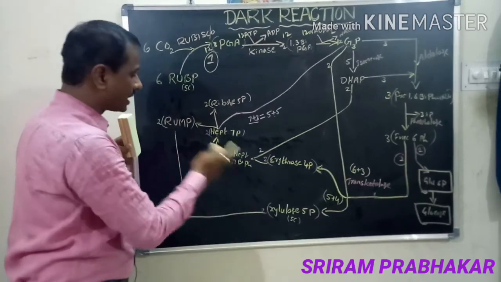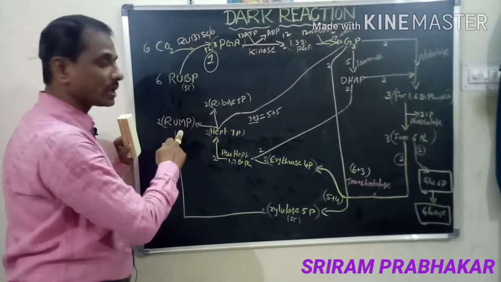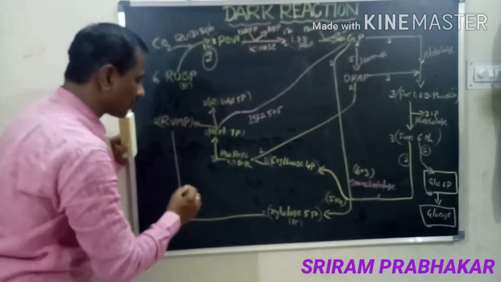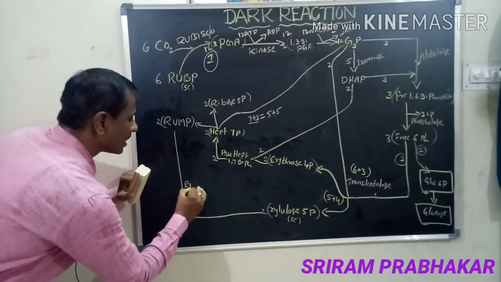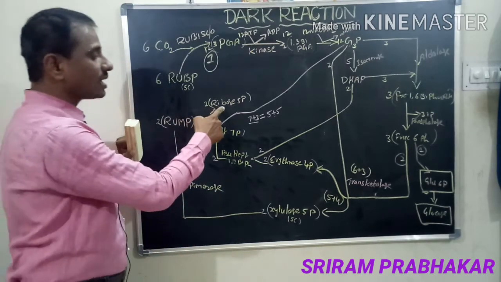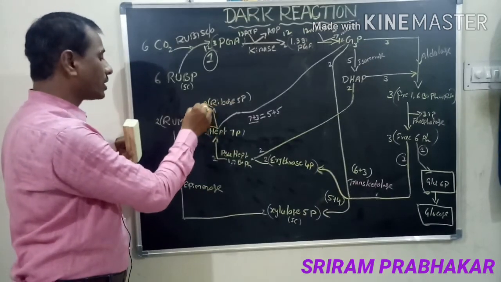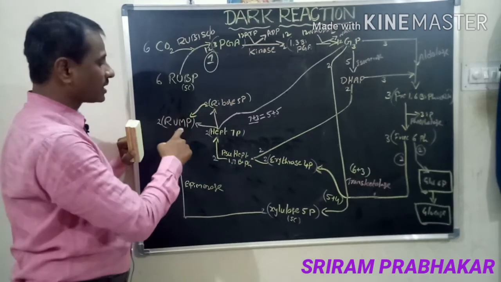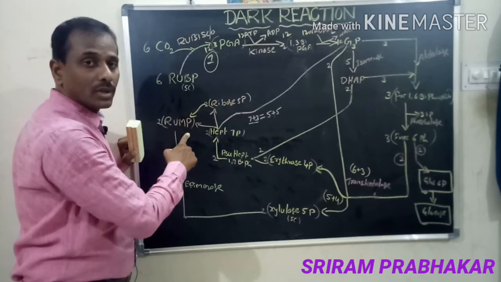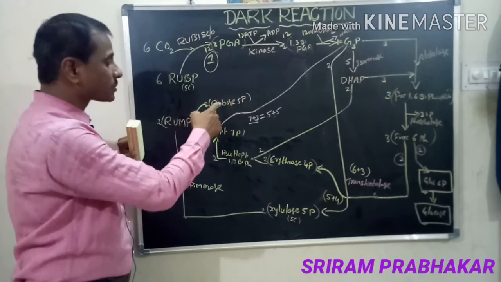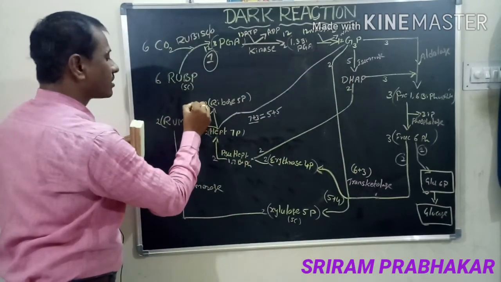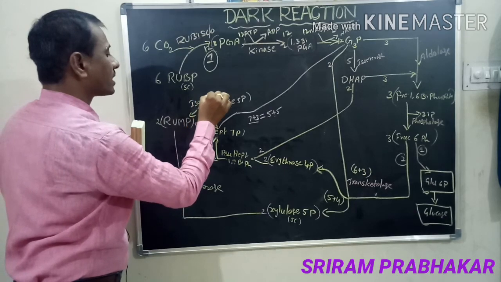It is a ketone. One ketone converts into another ketone. It is called epimerization, with the help of the enzyme epimerase. So this is the aldehyde which is converted into RuMP, that means ribulose monophosphate. This is aldehyde, this is ketone. The functional group is different, so this process is called isomerization. The enzyme is isomerase.